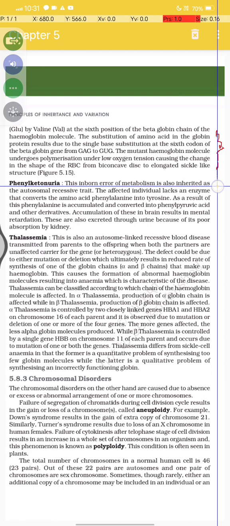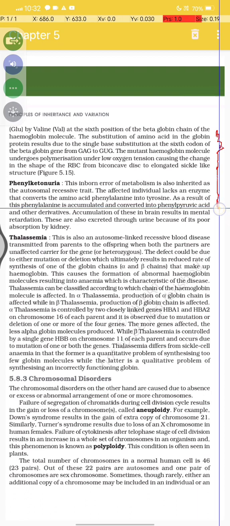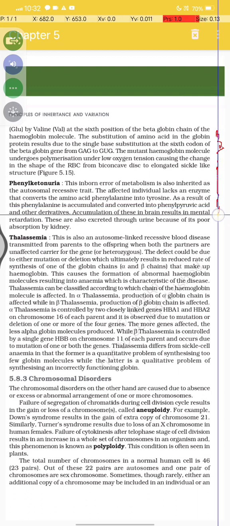Next, this is also quite good: phenylketonuria. An inborn error of metabolism, also inherited as an autosomal recessive trait. The affected individual lacks an enzyme that converts the amino acid phenylalanine into tyrosine. As a result, phenylalanine is accumulated and converted into phenylpyruvic acid and other derivatives.